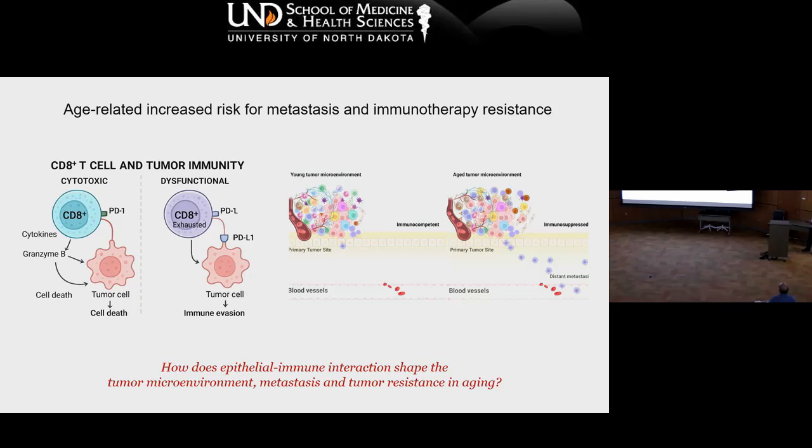As we age, the immune system declines, and tumor cells tend to evade CD8 T cell killing more. So the question is how this CD8 T cell and epithelial immune interaction shapes the tumor microenvironment, and leads to metastasis and tumor resistance in aging. What are the underlying mechanisms for that?